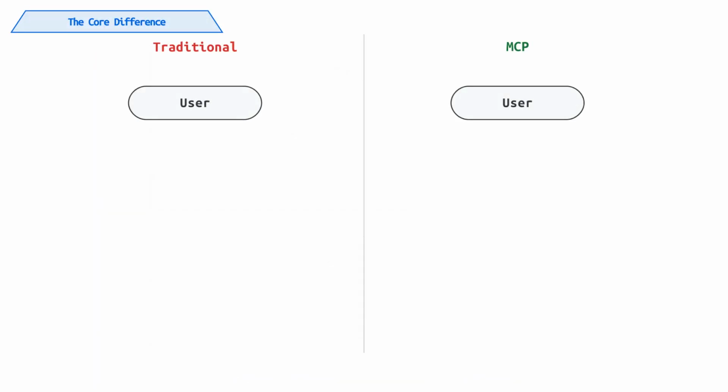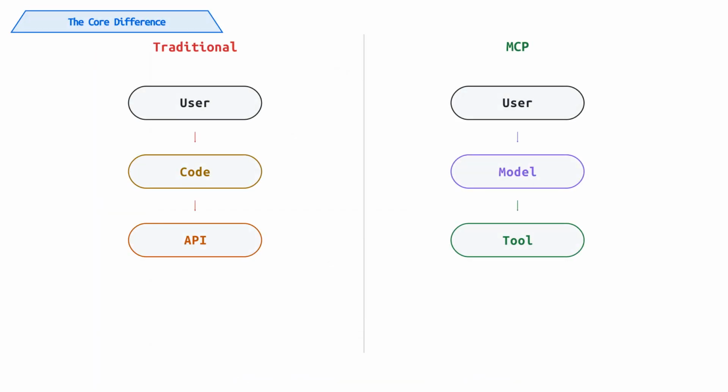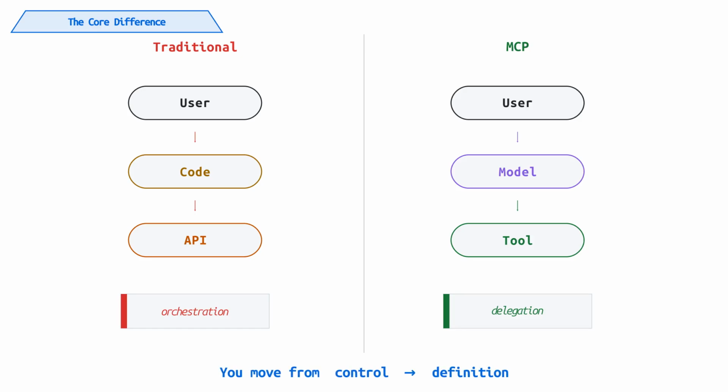This creates a shift in responsibility. Earlier, you controlled the flow step by step. Now, you only define what actions are possible. The model decides which action to take and when.